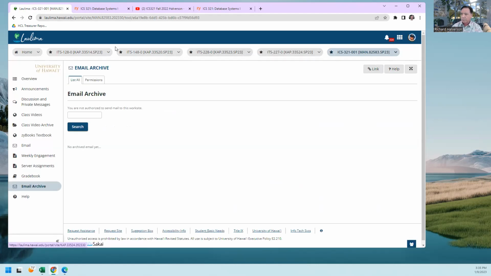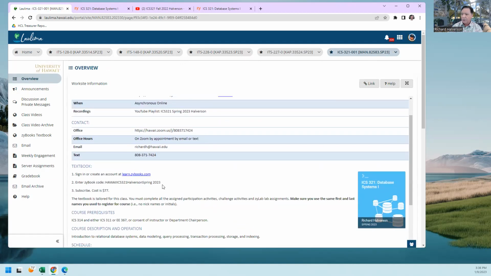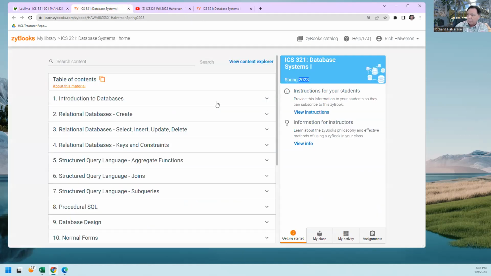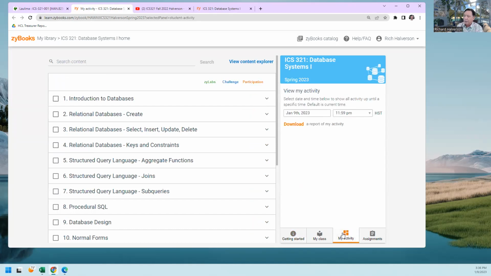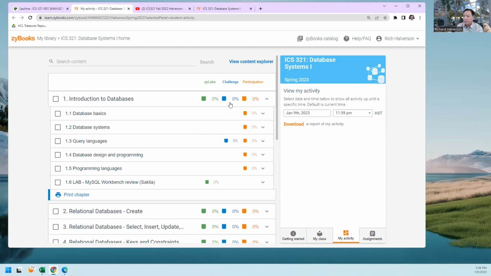All right, so let's take a look at the textbook. You click on the textbook by clicking either here or here or here, wherever. It looks like this. And so if you click on my activity, you can see the points for all of the chapters. Participation is the easiest. They all have participation activities.